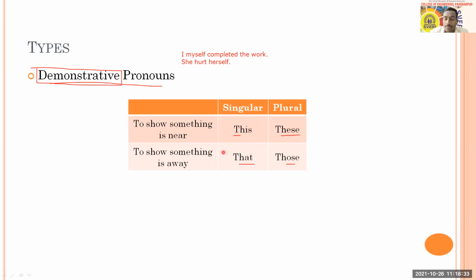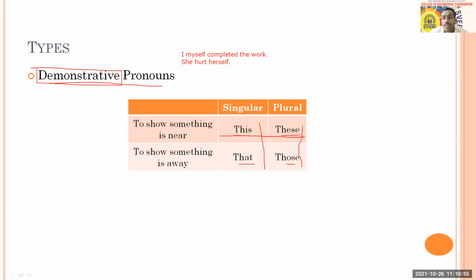And these have been classified into two types. First, singular and plural. How? This and that, they are singular, and these and those, they are plural. Now, based on their use, this and these are used to show something which is near to you.